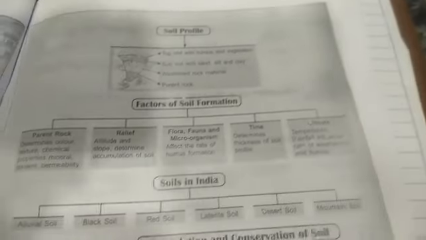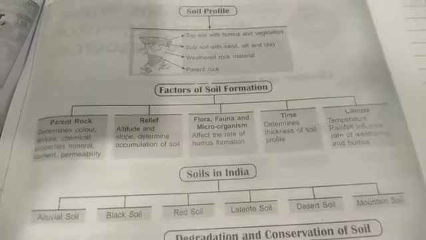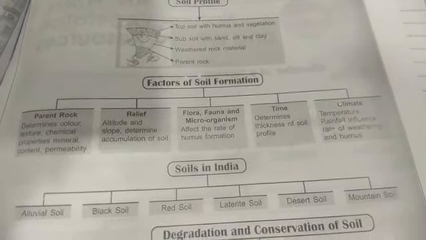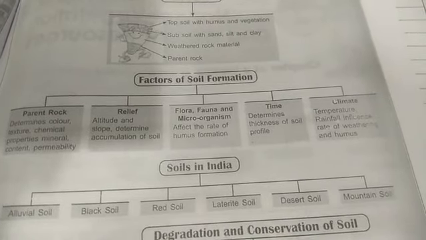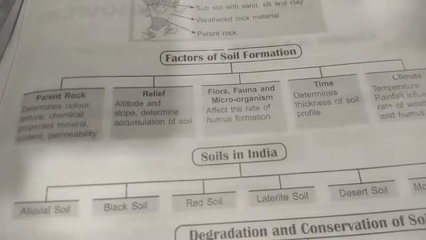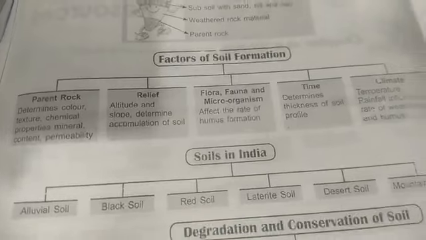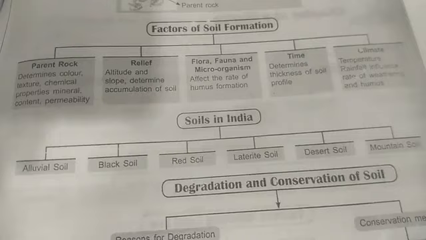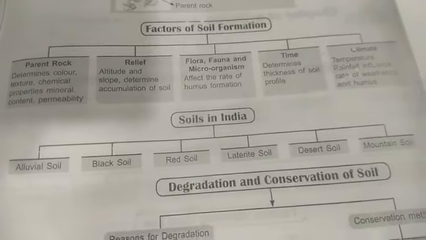So factors of soil formation are parent rock, relief, flora, fauna and microorganisms, time, and climate. Parent rocks determine color, texture, chemical properties, mineral content. So that is called permeability.